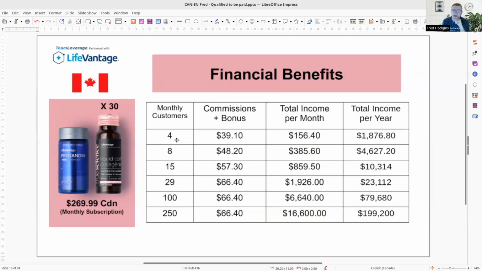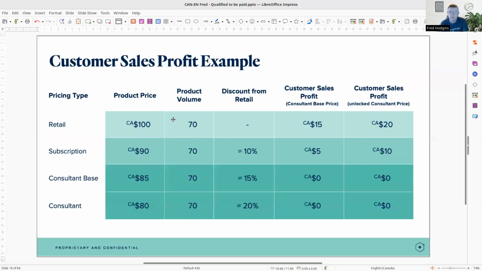But as you accumulate customers, look here at 29 customers, you're actually at the Diamond rank, which is a full 20% extra above the 10% that you're earning. So an extra $23,000 a year with 29 customers. 100 customers, easy math, you're earning $66 Canadian on every order of collagen and Protandim in your group. So that's an extra $80,000 a year.